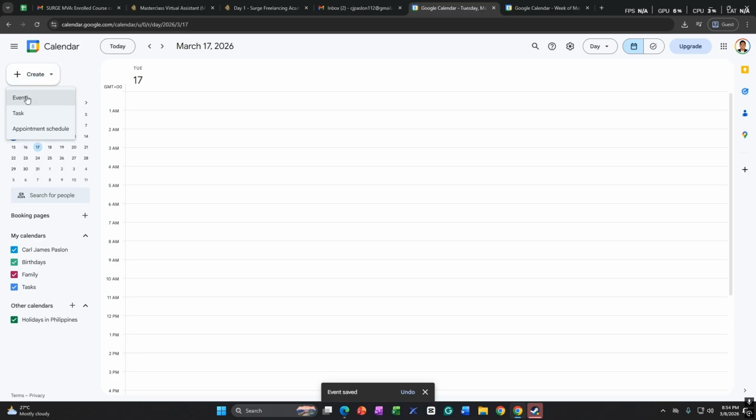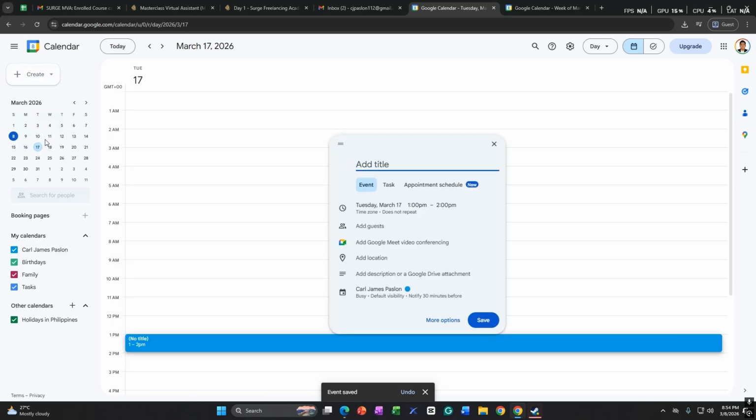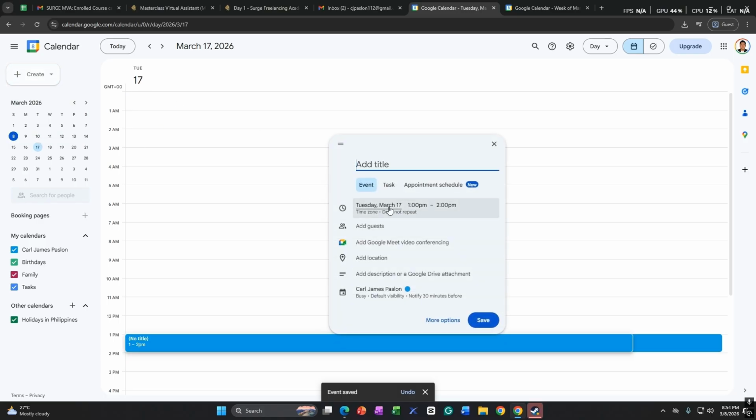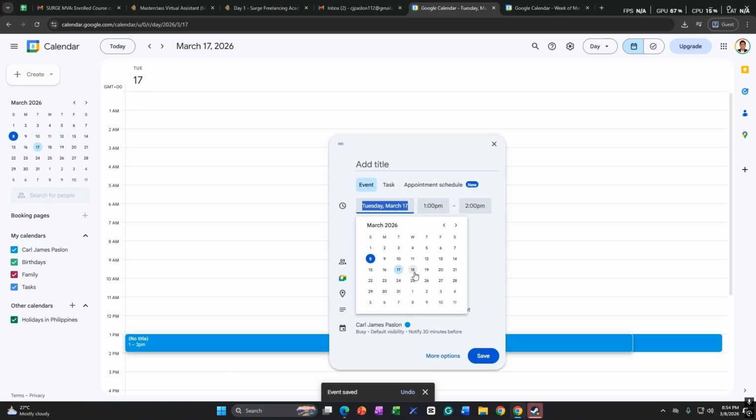And again, another event. We just need to fill this for 2 weeks. MBA Day 8 portfolio. Click save. Again, same time, different days.